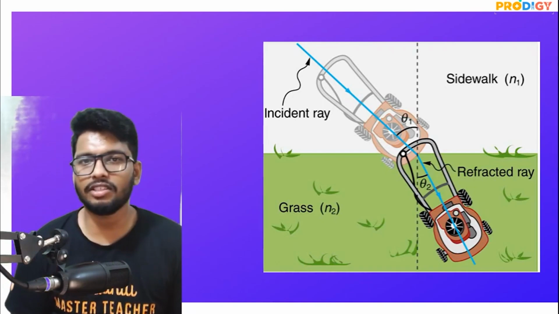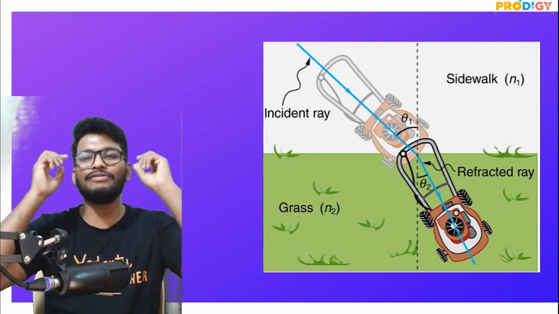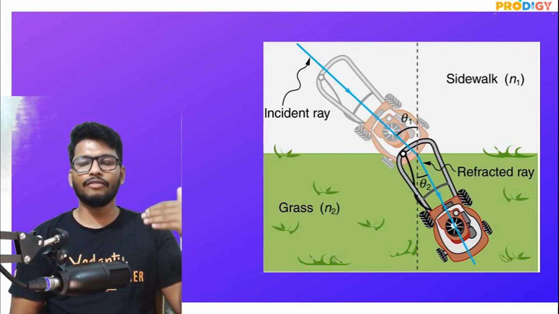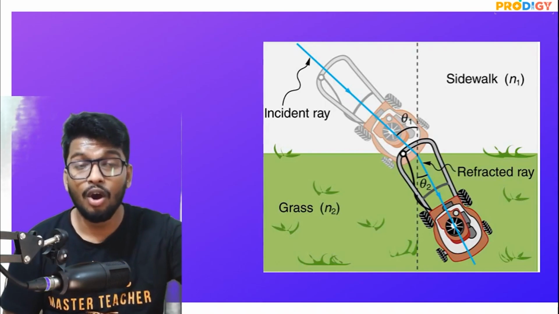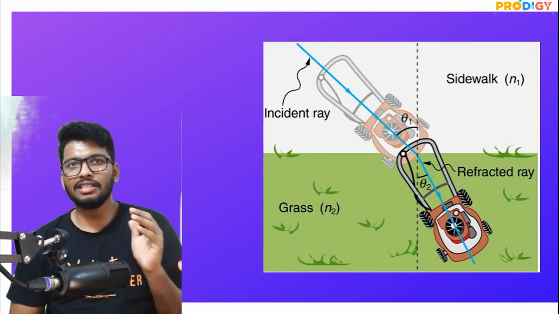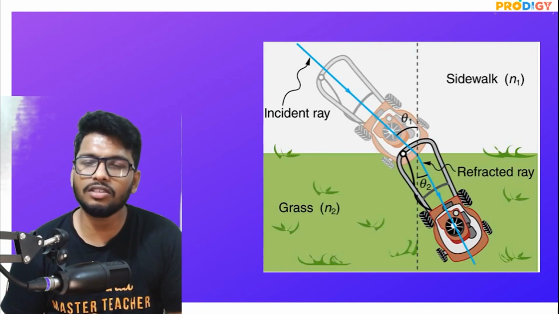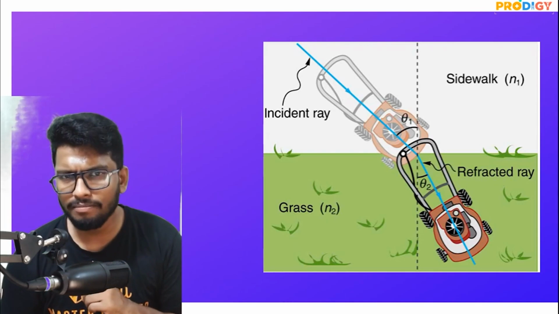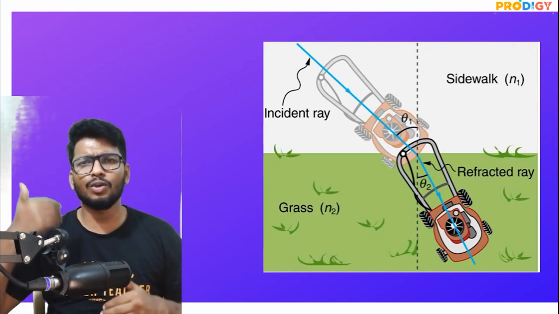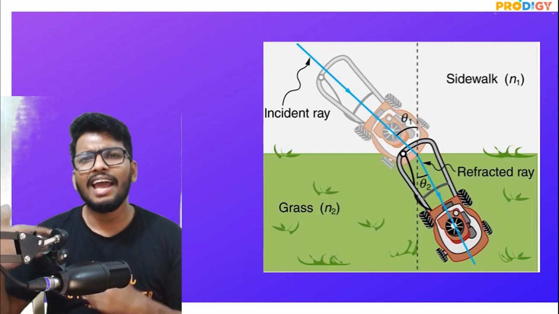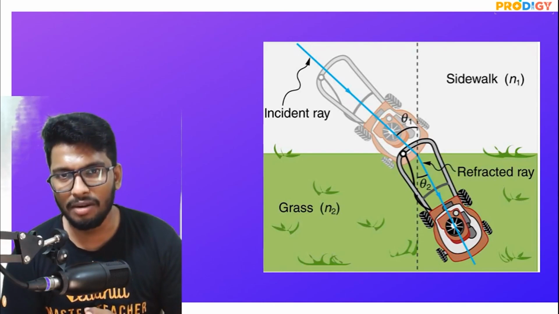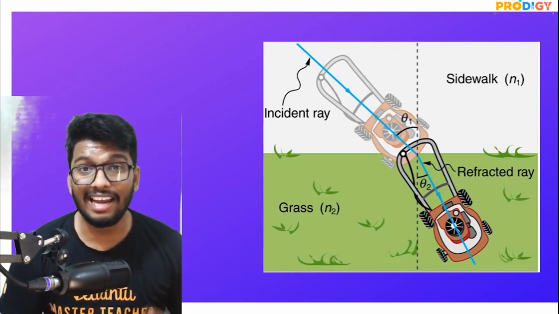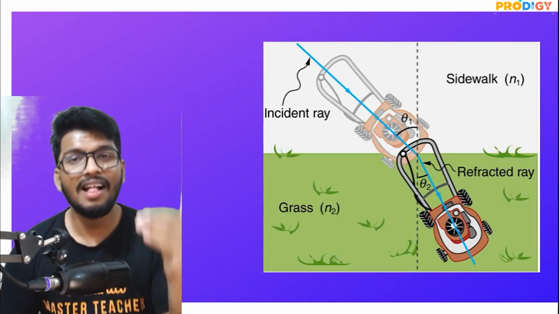For all those who watched the previous session, we had started with this topic called refraction. One of the ways that I explain refraction is when a car is going from a tar road onto a muddy road. The tire that comes in contact with the mud first would slow down a little, and hence the car would slightly change from its original path. In the same way, light, when it's traveling from one medium into another, slightly deviates from its original path, and that is what is called refraction. That is the change in the path of light when light travels from one medium into another.